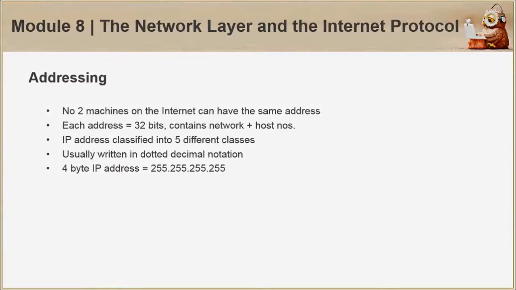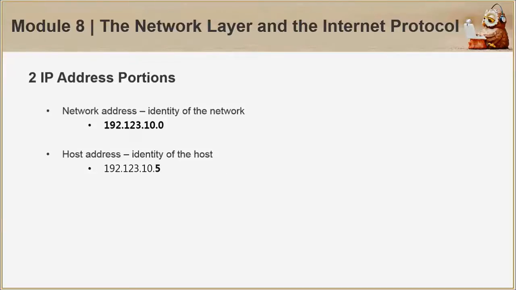For addressing, no two machines on the internet can have the same address. Each address has 32 bits and contains the network and host numbers. It's classified into 5 different classes, and it's usually written in dotted decimal notation like so. So the IP address has two portions, namely the network address and the host address. Notice that the network address consists of the entirety from 192 up to 0, and the host address is primarily 5. That's because the host address resides in the network address, which is 192.123.10.0.